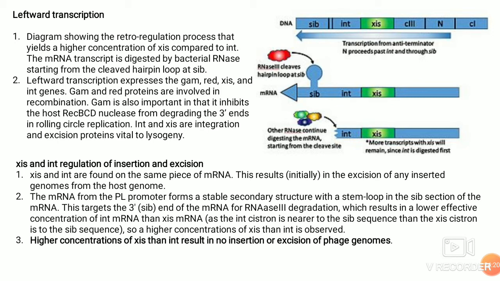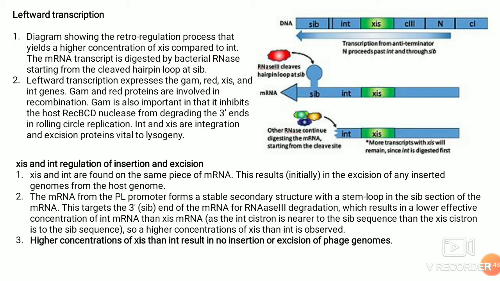excision. If there is any prophage which is there inside the bacterial genome, it should be excised out for the lytic pathway. So during this, you can see in this picture, first the N protein, then C3 and XIS, an excision important protein, and integrase SIB. So there is a regulation, that means the XIS mRNA is more and more produced.